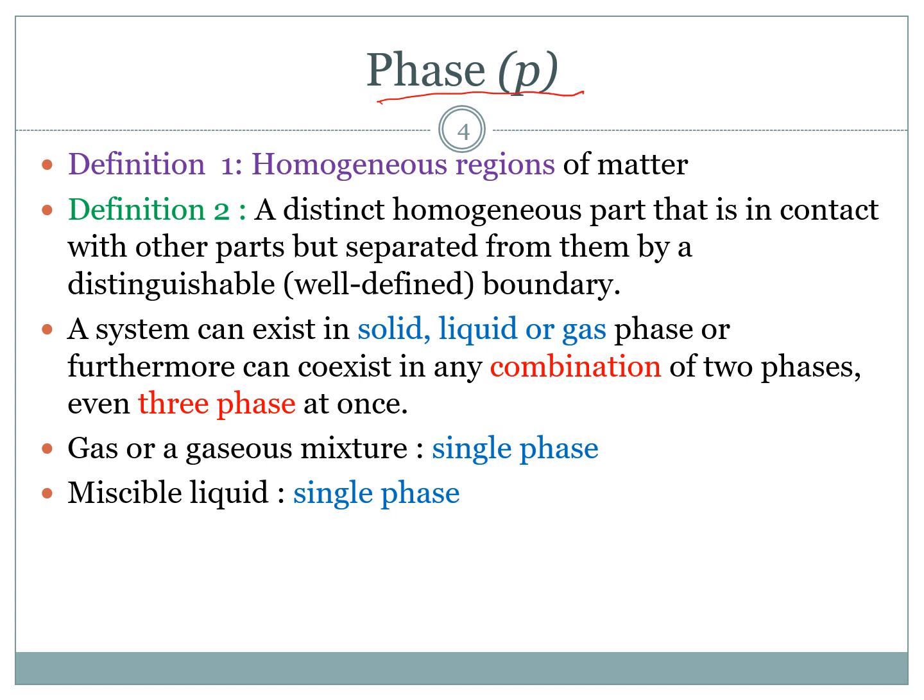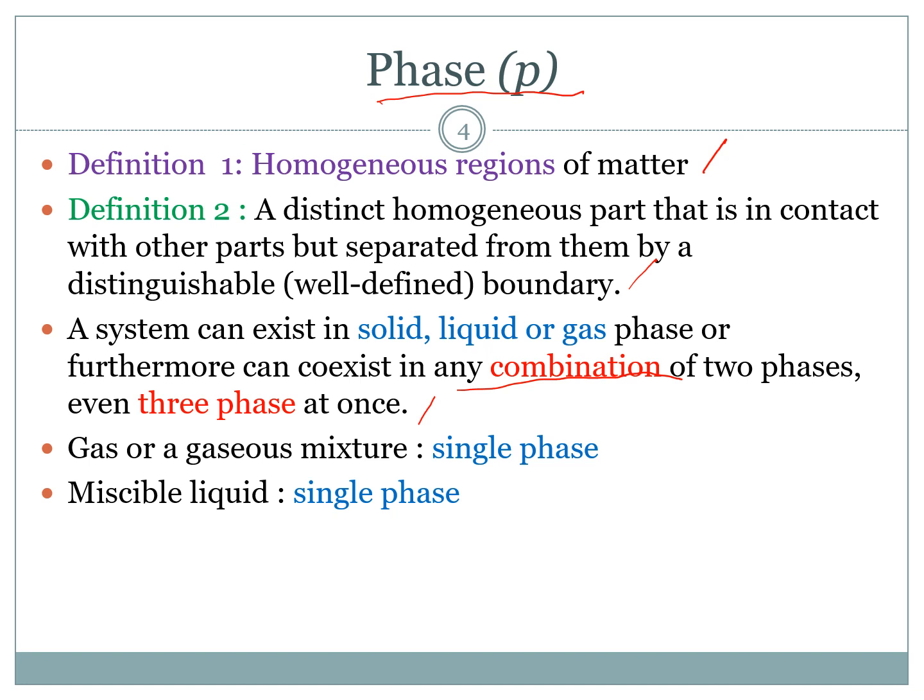Phase. A phase is the homogeneous part of the system, a distinct homogeneous part that is in contact with other parts but separated from them by distinguishable or well-defined boundaries. A system can exist in solid, liquid or gas phase, or can coexist in any combination of two phases or even three phases at once.